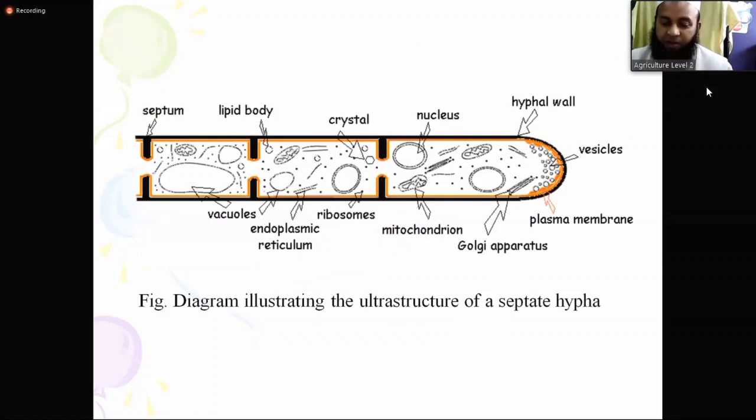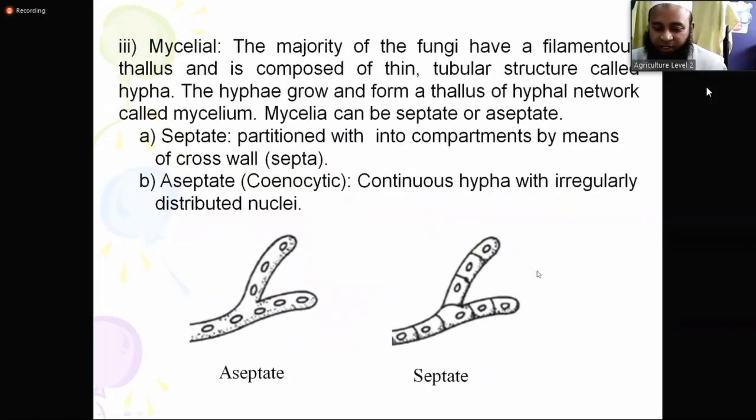Okay. So next one is, this is a hyphal body. This is a septate hypha. You can see a branch of the body is called hypha. A branch of a filamentous fungus is called hypha, one part. So we found that hypha are of two types. One is aseptate, another is septate.